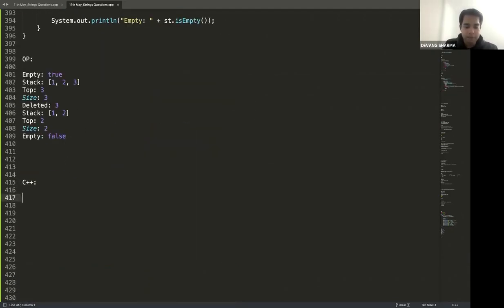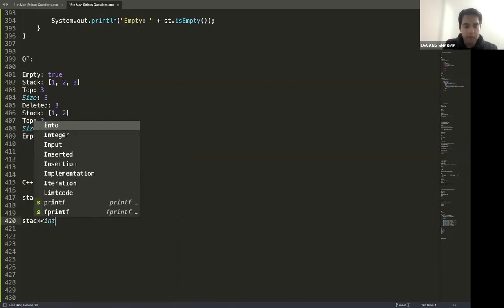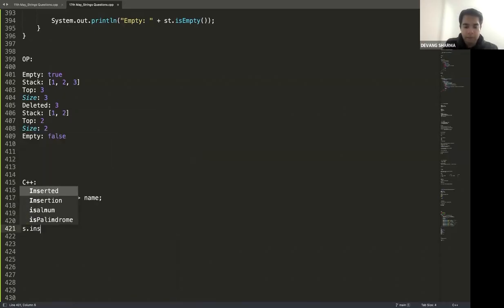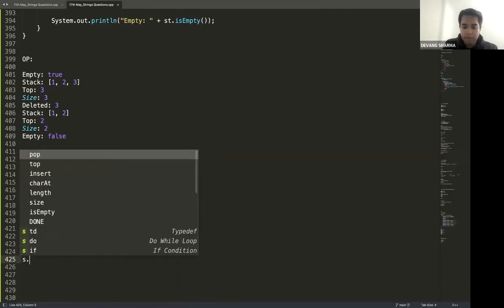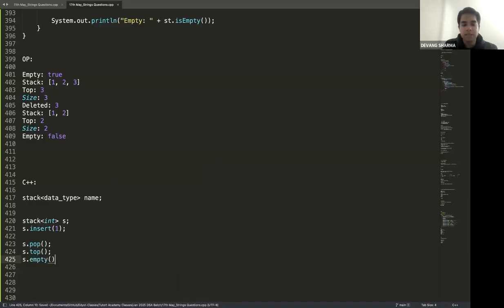In C++, this is what you do. Stack, whatever data type that you want, then the name of the stack. Let's say stack of integer s. We have the insert function here. We don't have push there. We call s.insert(1). Then s.pop is the same. s.top is there. And then you have s.empty to check whether it is empty or not.